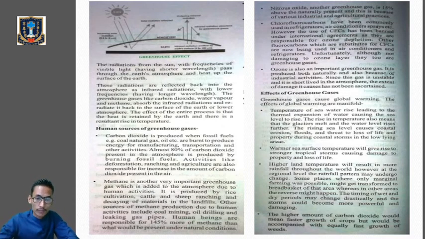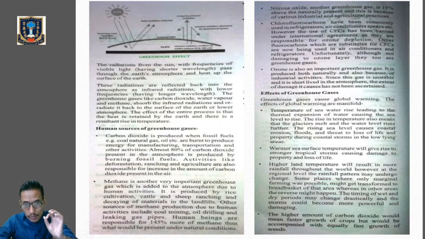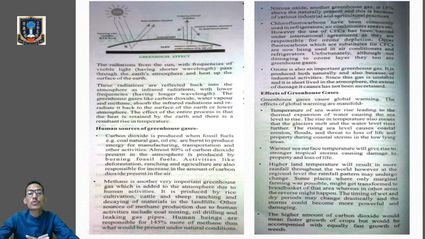Number 2, methane, which is a very important greenhouse gas added to the atmosphere due to human activities. It is produced by rice cultivation, cattle and sheep ranching, and decaying of materials in the landfills. Other sources can be human activities including coal mining, oil drilling, and leaking gas pipes. Okay, so human beings are responsible for 145% more methane than what would be present under natural conditions. That means we are contributing a higher percentage of methane gas in the atmosphere, which is a mainly important greenhouse gas.